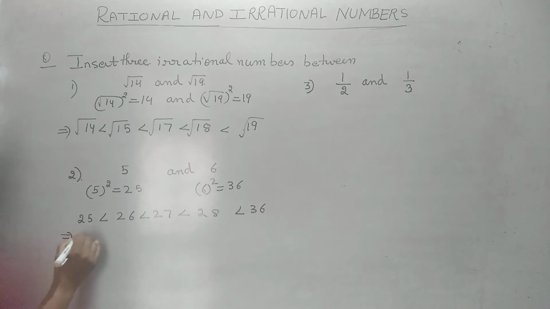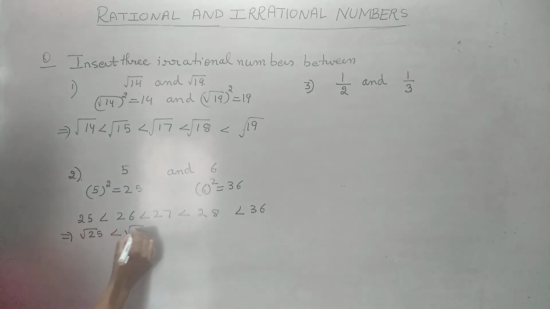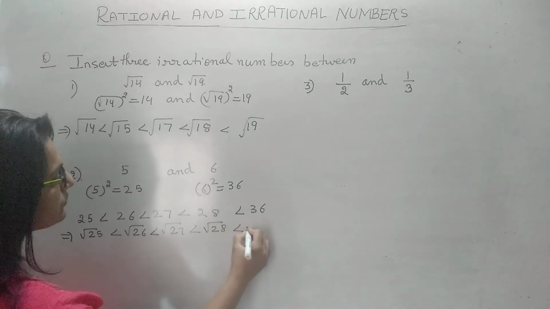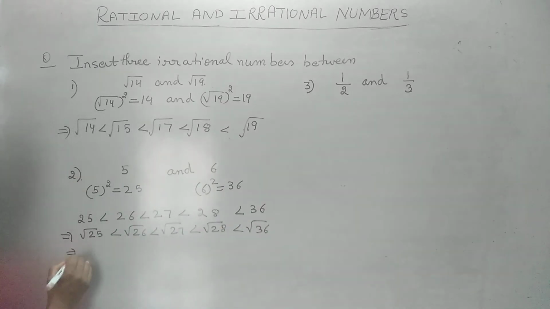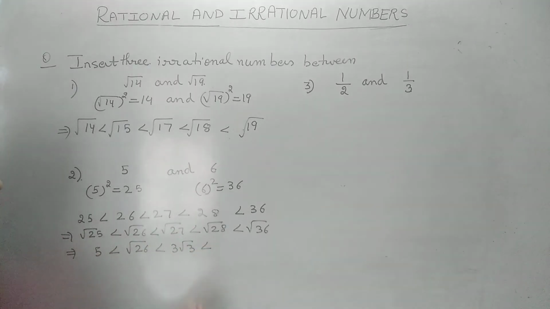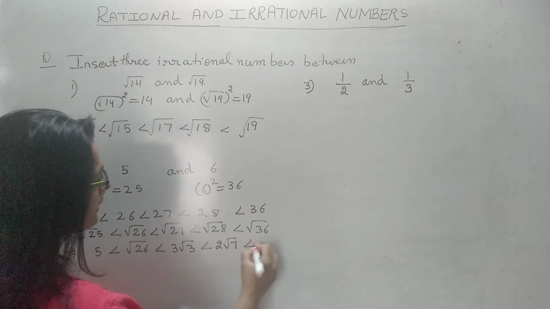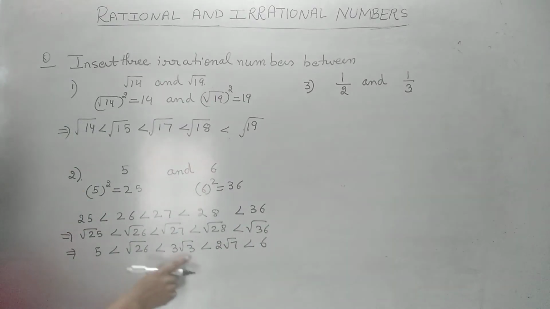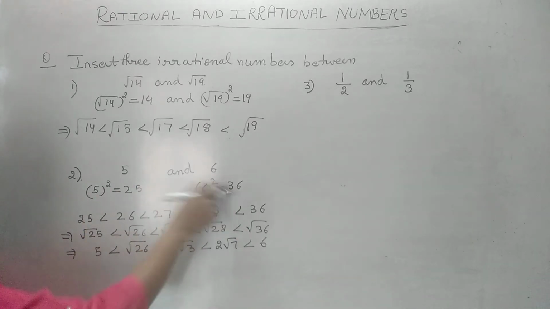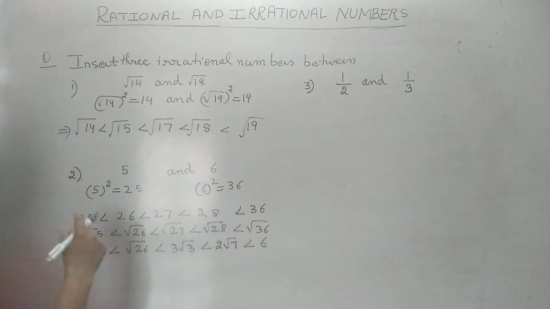So that means the same will be the relation between their square roots. You can write it in the same step or in a different step. So what is this? This is 5. This is root 26. If you want, you can take the value out and write it properly. This is 2 root 7. And this is 6. Hence we have got 3 irrational numbers between 5 and 6. What is the method? First we have to square, then write any numbers between them which are not perfect squares.